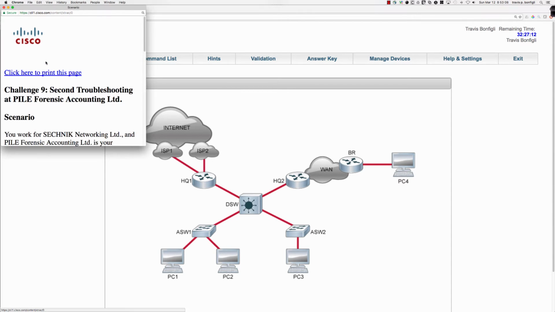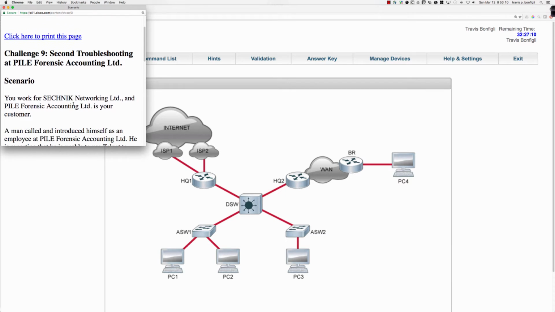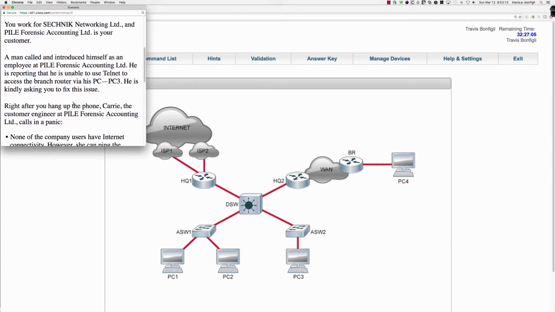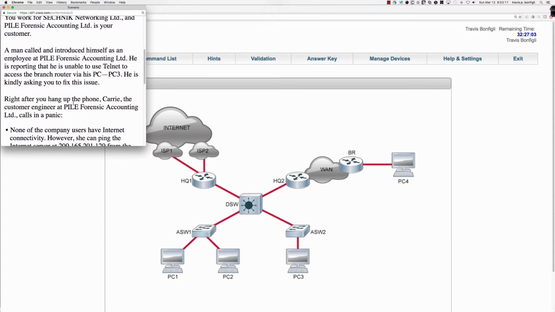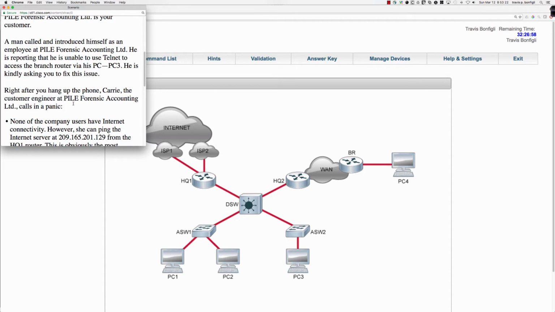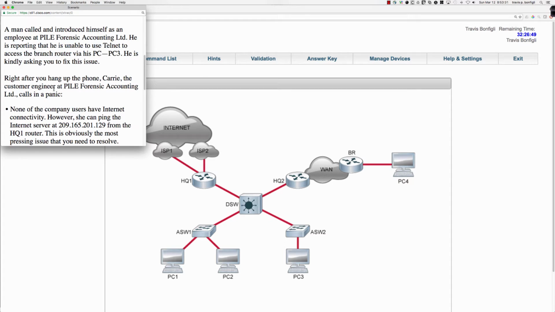So let's go ahead and dive in here with the scenario and take a look at what we're being requested to do. We're still Sechnik employees. A man called in and introduced himself as an employee of PILE Forensic Accounting Limited. He's reporting that he's unable to use Telnet to access the branch router via his PC, PC3. He's kindly asking for you to fix this issue. And then right after you hang up the phone, Carrie, the customer engineer at PILE Forensic Accounting, calls in a panic. I want to say these are kind of related here, right?